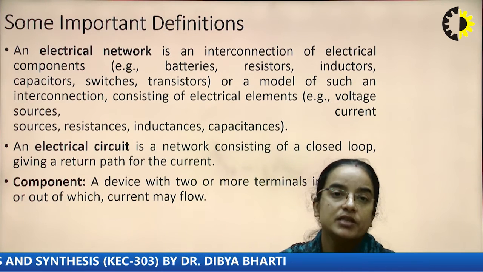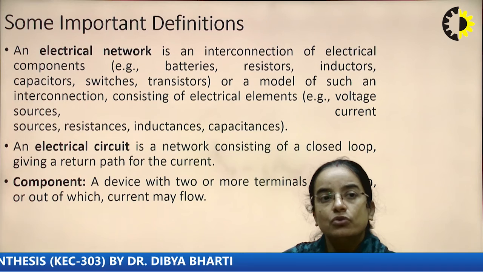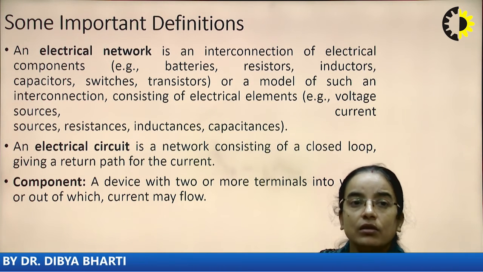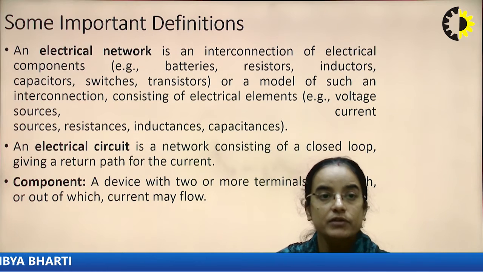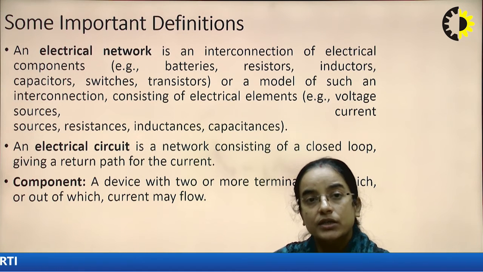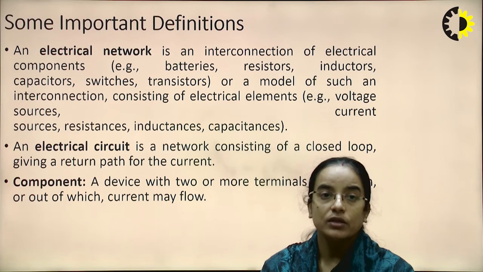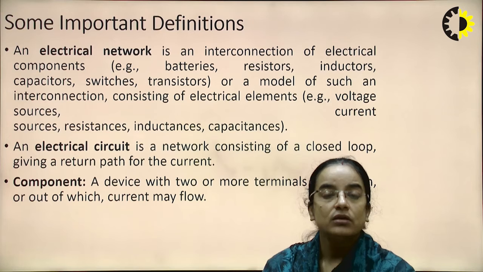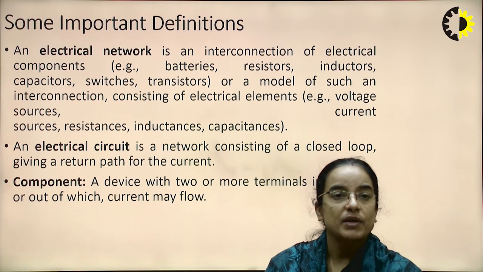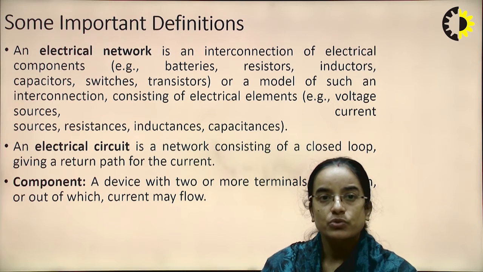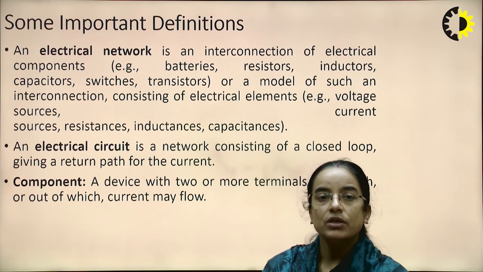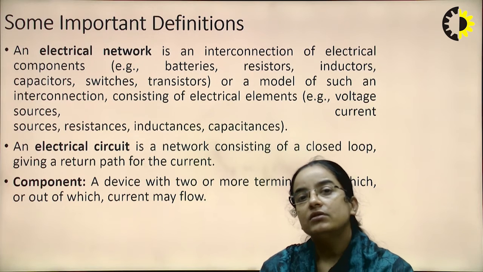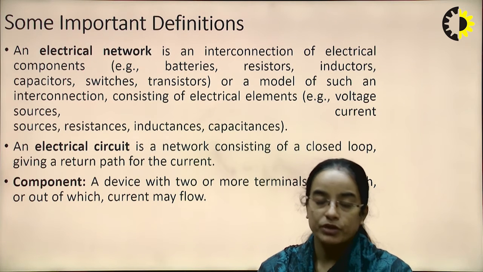So here we will start with some important definitions. What is an electrical network? An electrical network is an interconnection of electrical components, that is batteries, resistors, inductors, capacitors, switches, transistors. These are the network electrical components.